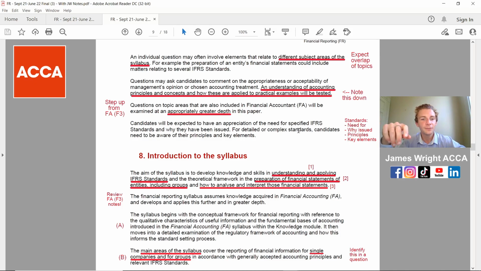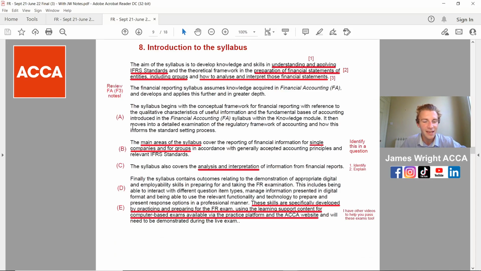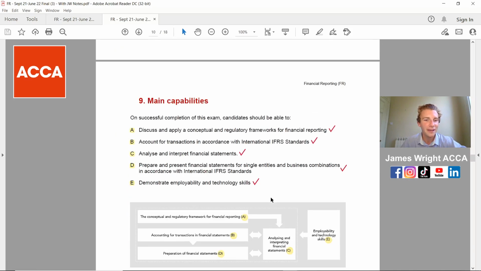So if you got tested on anything about the actual IFRS standards, those are the key elements that you need to know the answers to, that you could be tested on, because they'll come up in the actual syllabus, and this is nicely broken down here. As you can see, A, B, C, D and E. So if I scroll down, I'll come back to it, don't worry.